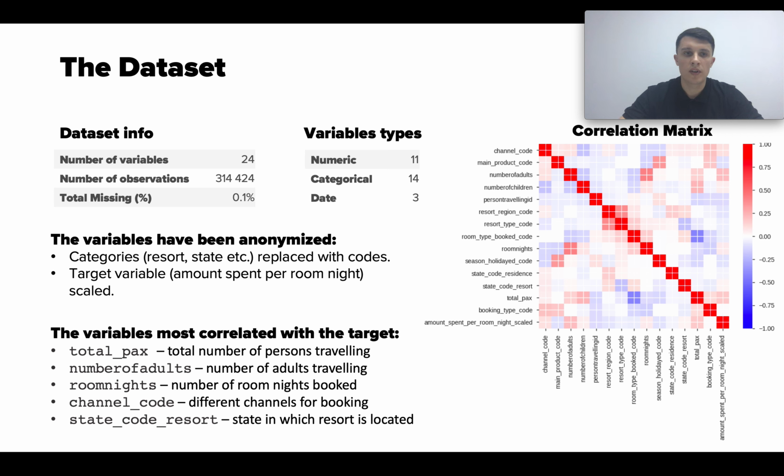The dataset contains more than 300,000 observations with 24 variables: 11 numeric, 14 categorical, and 3 date variables. The variables have been anonymized, so categories like resort, state, and region were replaced with codes, and the target variable, amount spent per room night, has been scaled. You can see the correlation matrix on the slide. The variables most correlated with the target are the total number of persons traveling, number of adults traveling, number of room nights booked, and different channels for booking, as well as the state in which the resort is located.